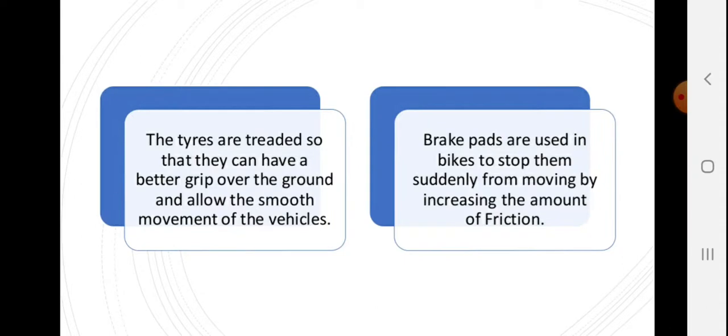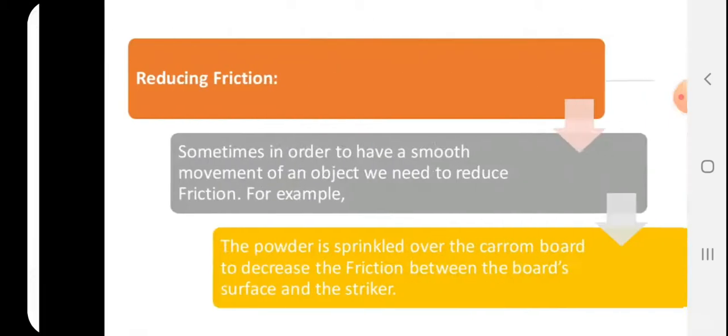The tires are treaded so they can have a better grip over the ground, which allows the smooth movement of the vehicle, and they don't slip even when we apply a brake. Brake pads are used in bikes to stop them suddenly from moving by increasing the amount of friction.